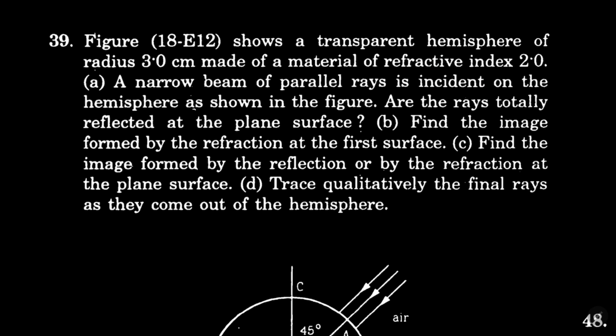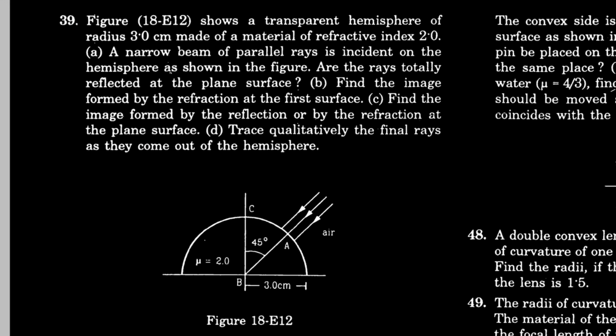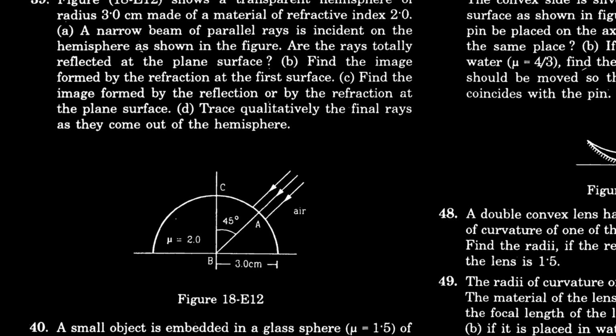In question 39, we have been given this figure. There is an arrow beam. Are the rays totally reflected at the plane surface? Find the image formed by reflection or by refraction on the plane surface, and trace qualitatively the final rays.